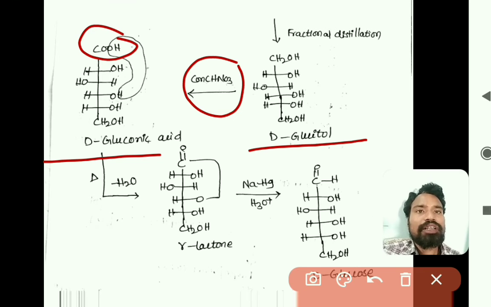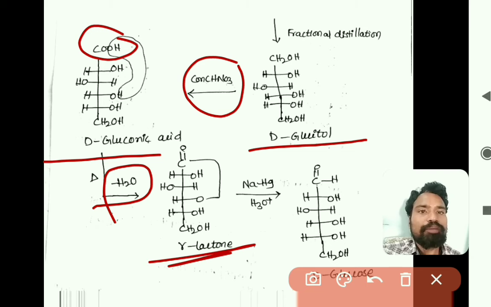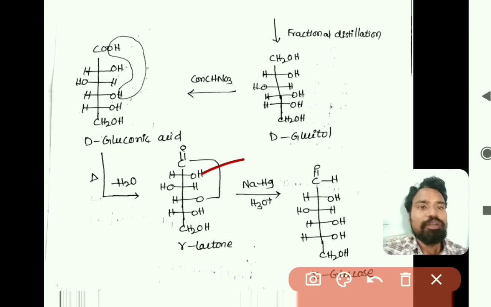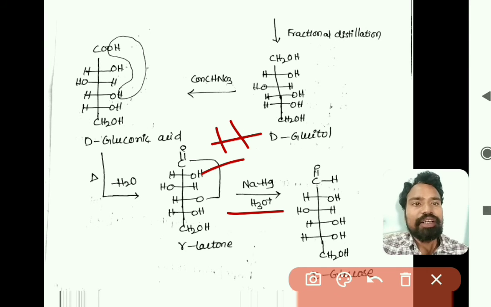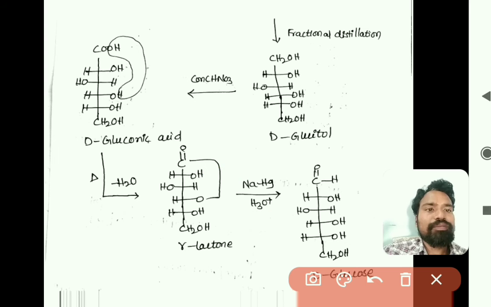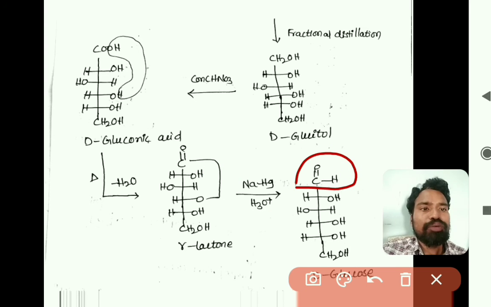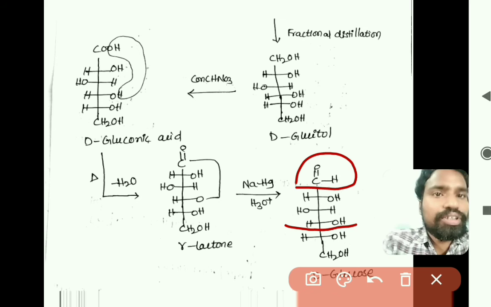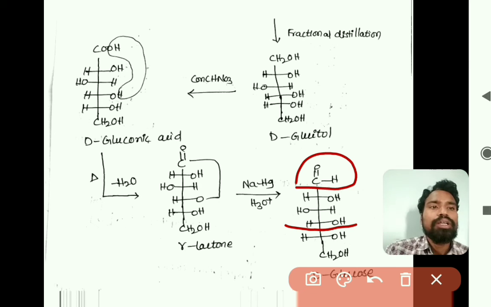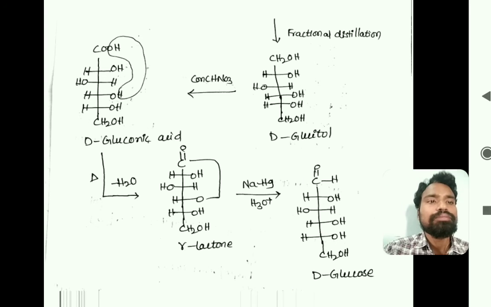Upon heating, it is converted to gamma lactone by losing water, and this gamma lactone is reduced in the presence of sodium amalgam. One hydrogen is added here, another here, so this becomes C double bond OH and this becomes OH, and we get glucose. So this is the conversion of D-fructose to D-glucose. Here we have converted a ketohexose to an aldohexose.